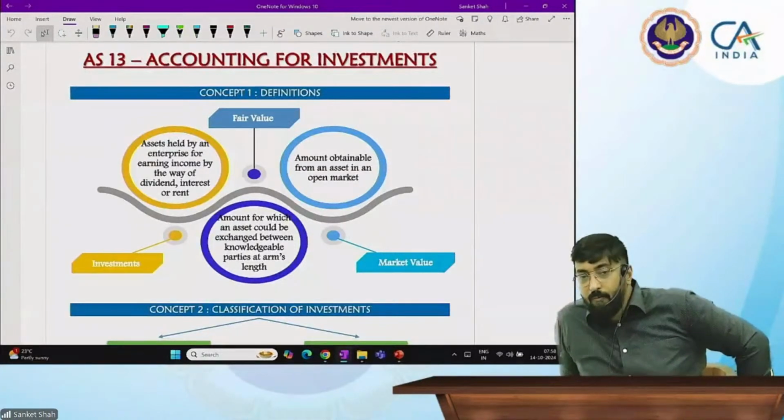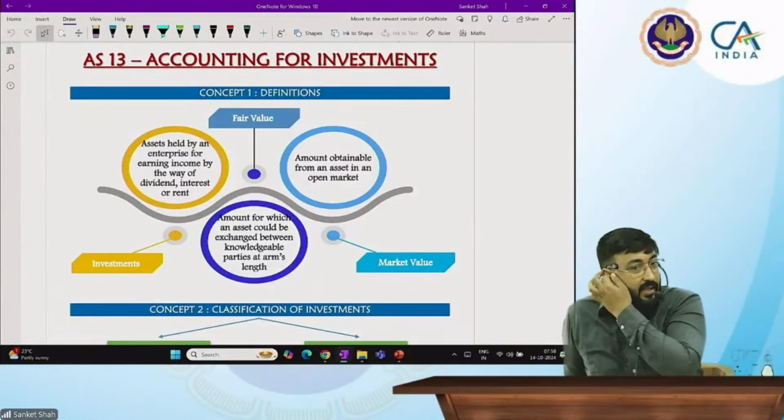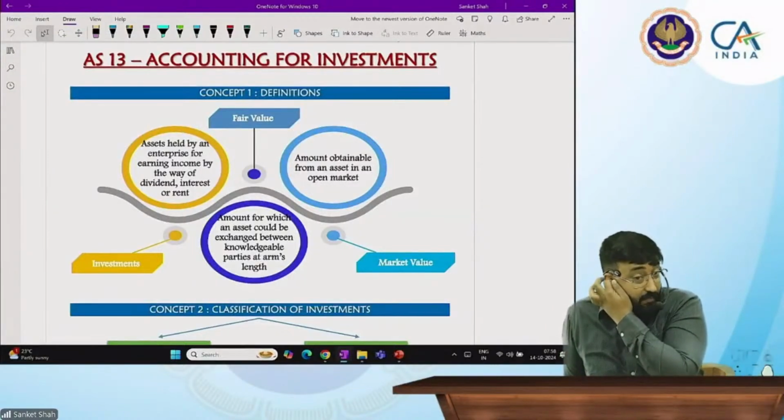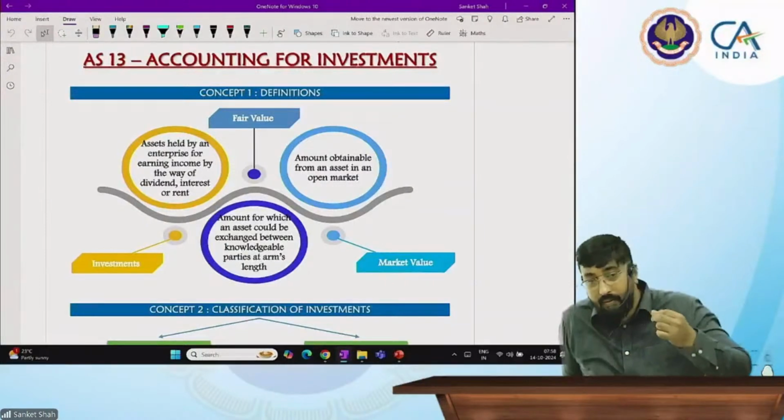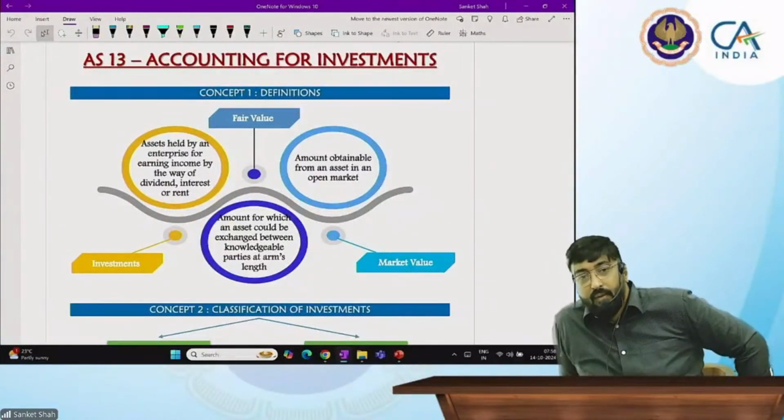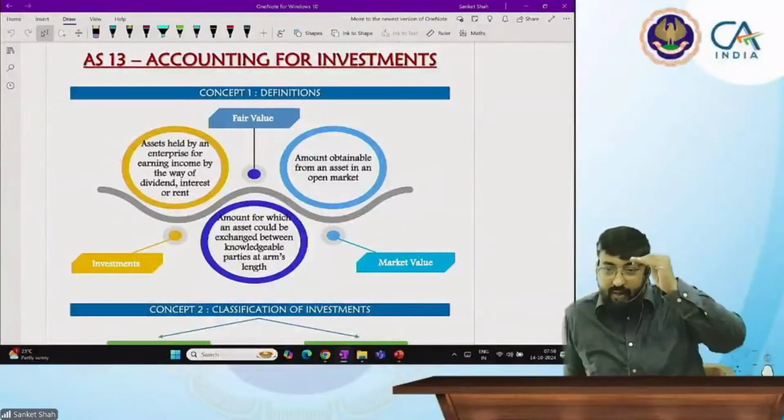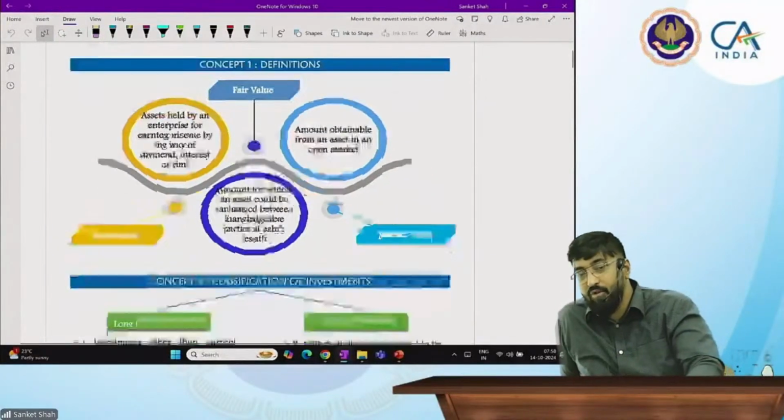Fair value is very important in this accounting standard. Fair value is the amount for which an asset could be exchanged between knowledgeable parties at arm's length price. And third one, the amount obtainable from an asset in the open market is called the market value. So three definitions: what is investment, what is fair value, and what is market value? You will write it as 1, 2, 3. I will give you a screenshot at the end.